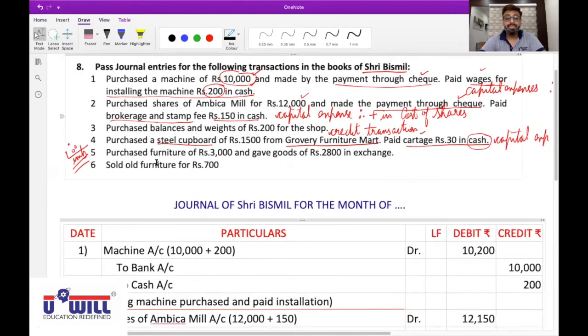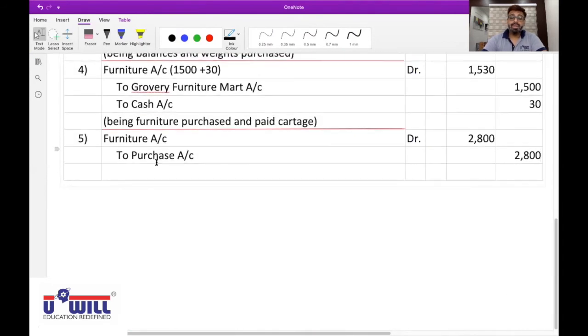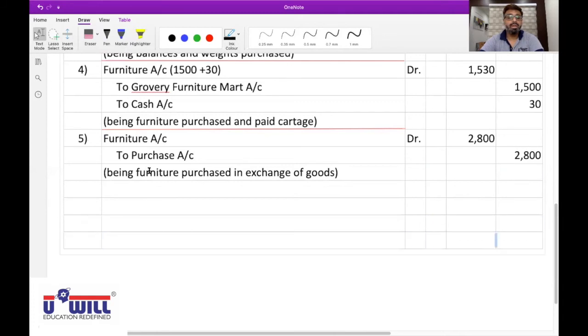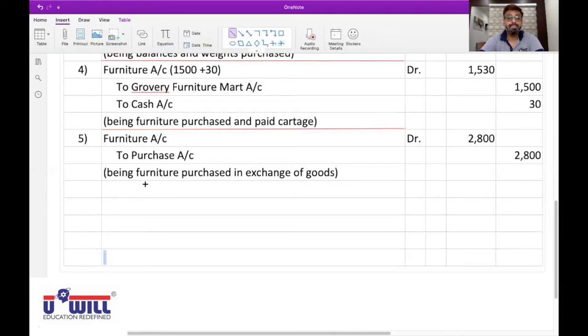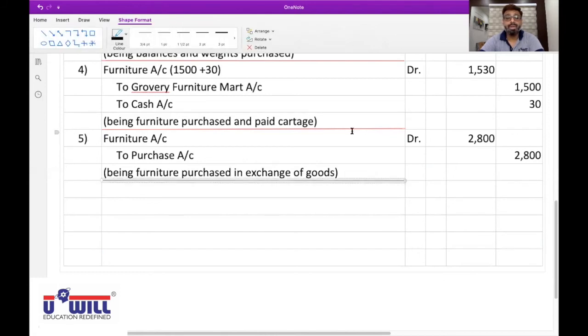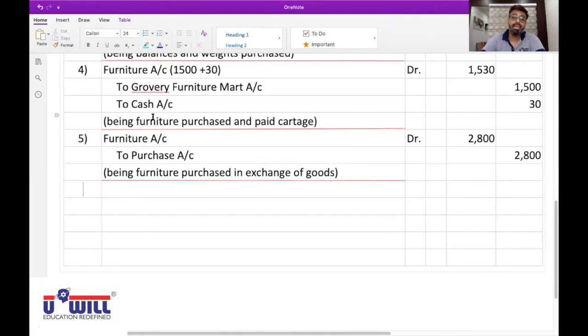Yes. Now, being furniture purchased in exchange of goods. Understood that, everyone? Mark this fifth one as important and remember this properly, okay? Whenever we buy any asset in exchange of goods, we will record the value of goods only.